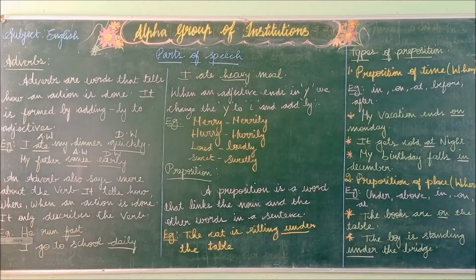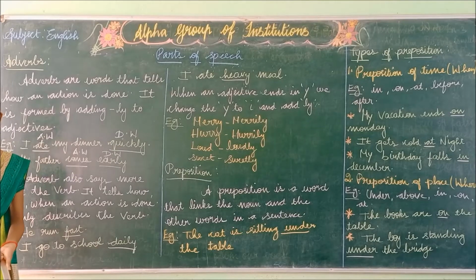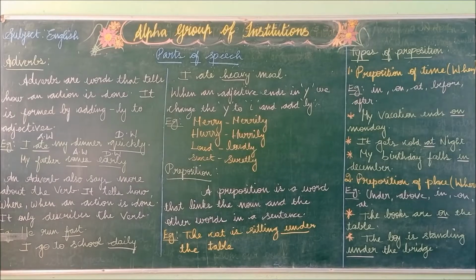Now let us see the example. He runs fast. So fast is the adverb in this sentence. So we can ask questions like how, when, and where. For this sentence, how will you ask the question? How does the boy run? So the answer to the question how is: he runs fast. So fast is the adverb in this sentence.